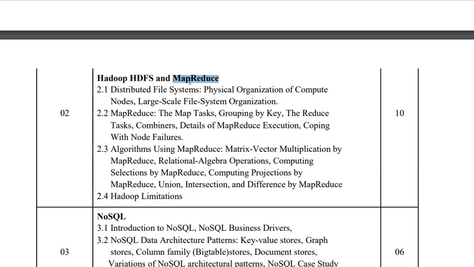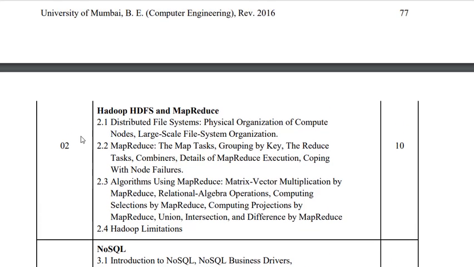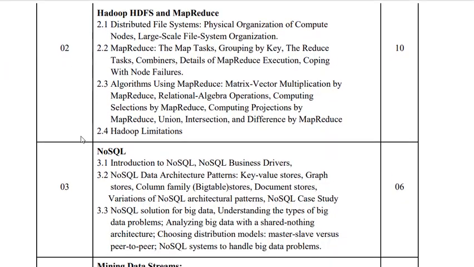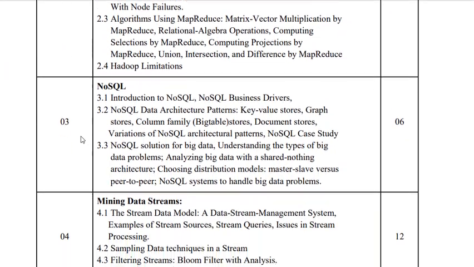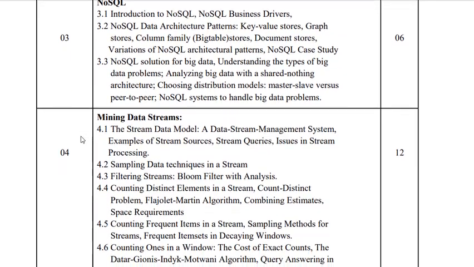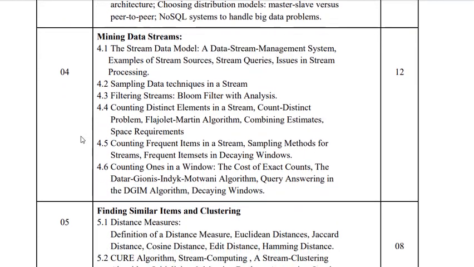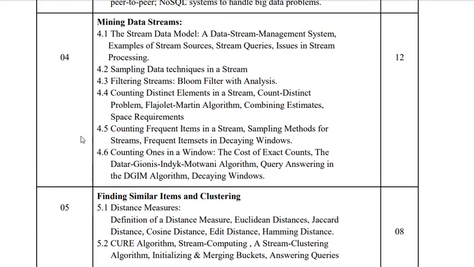We have just discussed only a single example of MapReduce. There are multiple such examples which are part of this. So the second unit specifically belongs to the MapReduce algorithm and different classical examples of that, which can be covered with practical existence. So the first 3 units we have discussed. The first 2 units belong to batch processing. The third unit belongs to NoSQL. The remaining 3 units belong to stream processing.